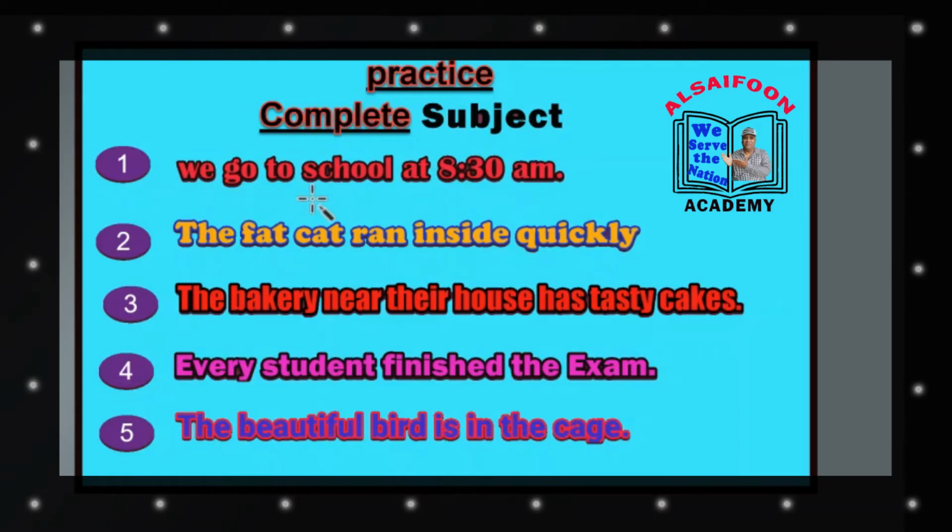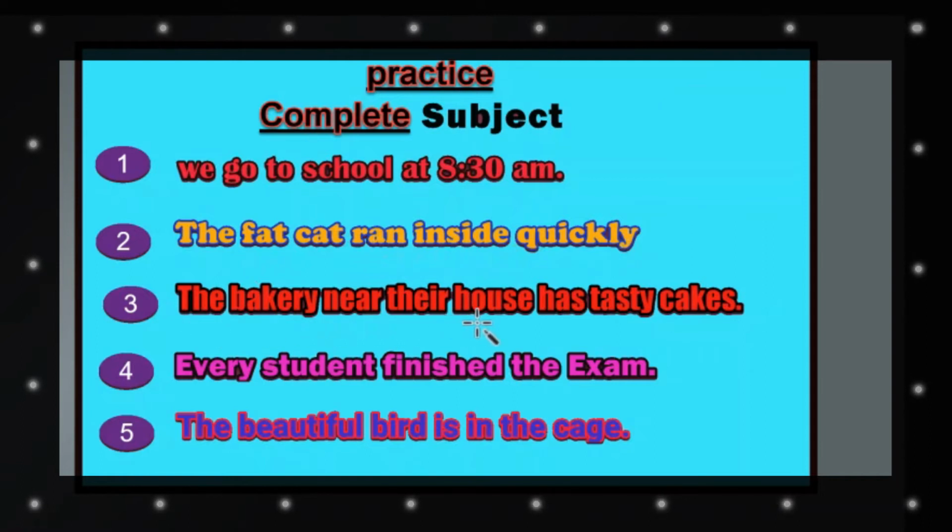Here we will take the same sentences as we have taken in the case of simple subject. The sentence number 1, we go to school at 8:30 a.m. Number 2, the fat cat ran inside quickly. Number 3, the bakery near their house has tasty cakes. Number 4, every student finished the exam. Number 5, the beautiful bird is in the cage.